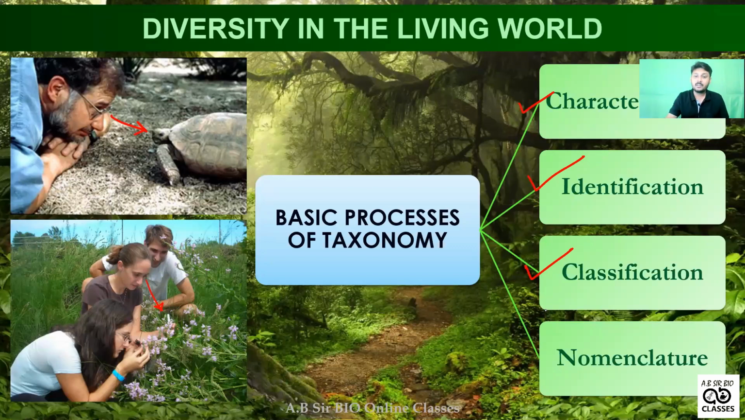And the last, we will give them the nomenclature. What is nomenclature? That is their genus name and species name. Thereby, we can particularly identify the organism. So this is the basic process for the taxonomy. So first one is characterization. Remember this, first one is characterization. Second is identification. So first you will see and characterize, then you will identify, then you will classify, and last you will give them the name, that is the genus name and species name. Do remember this, very, very important one.